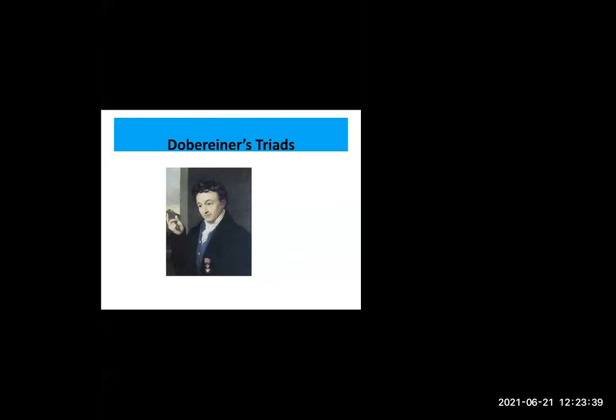Properties means what? They can be chemical properties or physical properties. All these properties are related to what? The atomic mass of the element. So what did he make? He made groups of 3 elements each. That's why the name came as triad. He made groups of 3 elements each having similar chemical properties.